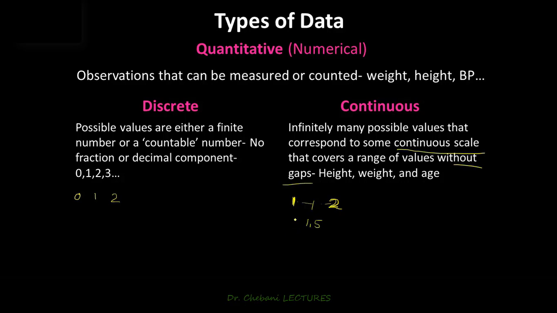And still between 1 and 1.5, we have numbers like 1.4, 1.45, 1.455. So there are infinitely many possible values between the numbers 1 and 2. That's a continuous scale. Examples of continuous scales are height, weight, and age.